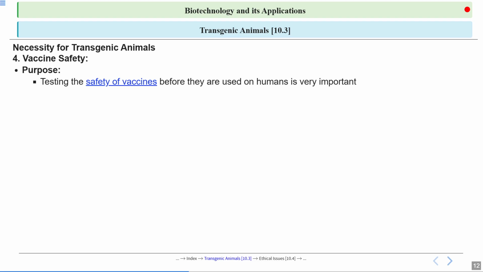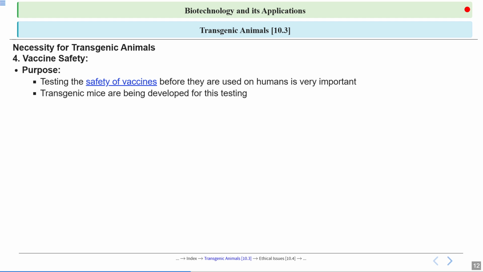Testing the safety of vaccines before they are used on humans is very important. We know what a vaccine is. During COVID, everyone got to know what a vaccine is. It is used to prevent that disease in the future. But before giving this vaccine to humans, it is very important to test its safety on humans.